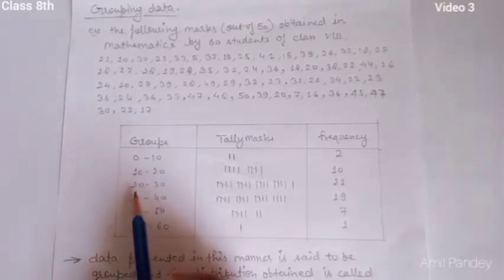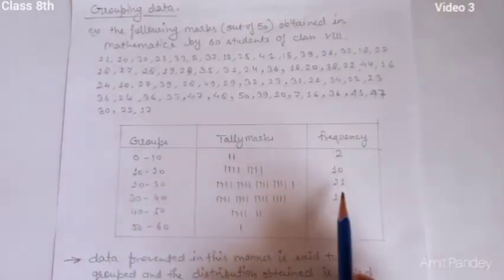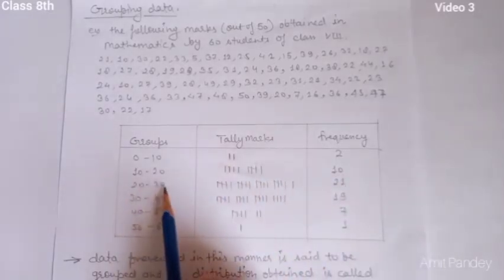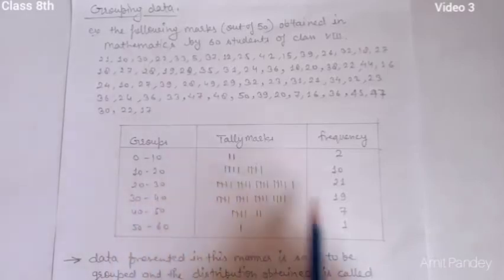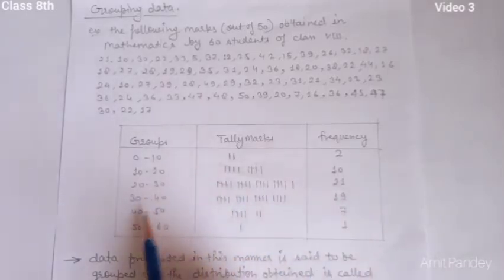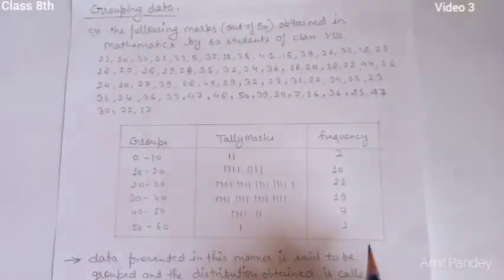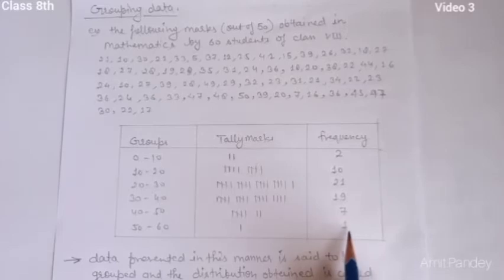Okay, in the third one, 20 to 30, so 21 students have marks between 20 and 30, and then 30 to 40, 19 students are here, and then 40 to 50, 7 students, and then 50 to 60, only 1 student here who scored full marks. So only 1 student obtained full marks out of 60 students.